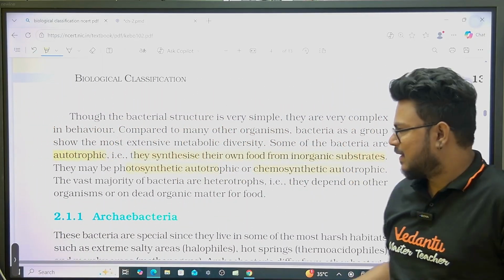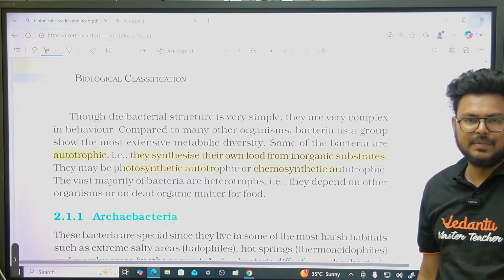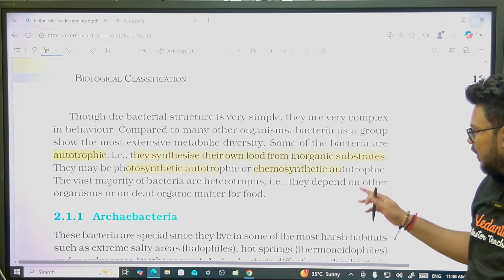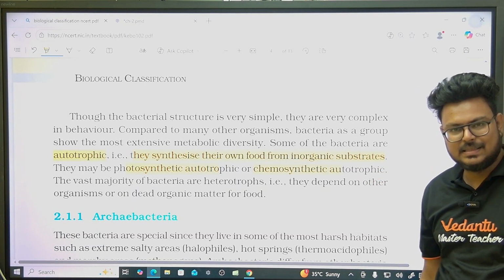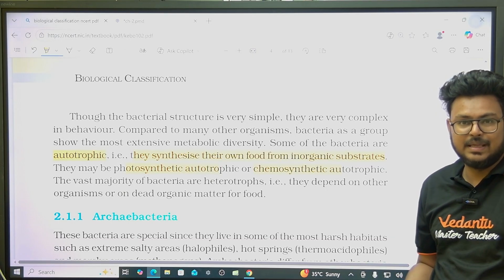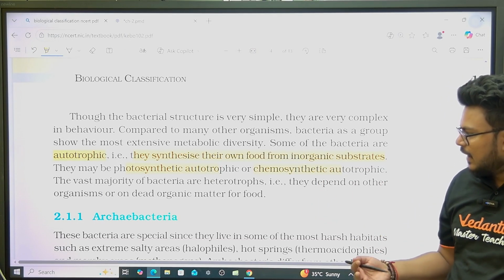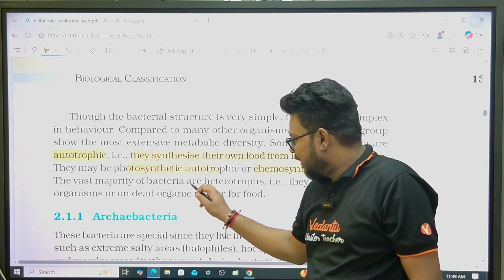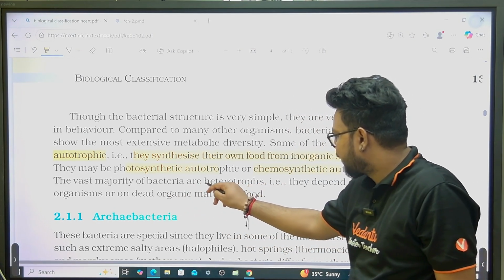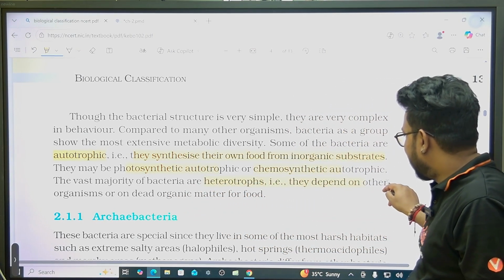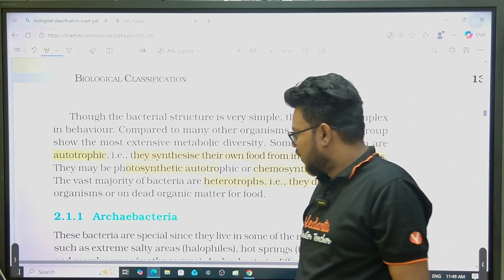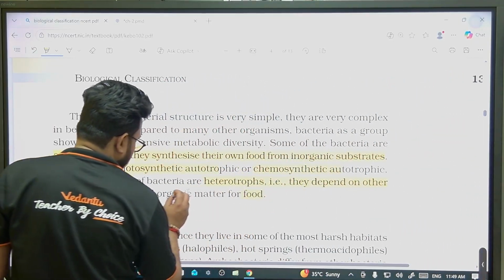Chemoautotrophs means when they depend upon chemicals to generate energy by themselves. Chemoheterotrophs, when they depend upon other chemicals to generate energy, and the vast majority of them are heterotrophs. That is, they depend upon other organisms for food, on dead matter and this thing, right?